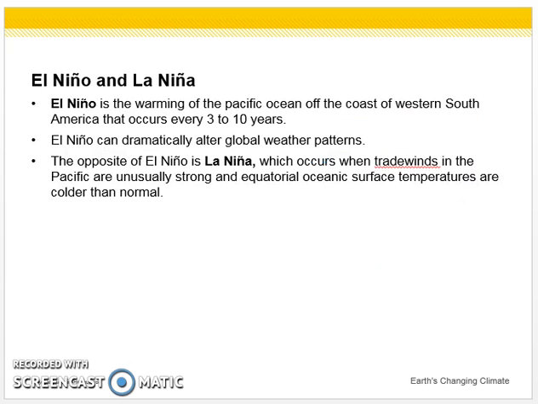El Niño and La Niña. El Niño is the warming of Pacific Ocean off the coast of western South America. This occurs every 3 to 10 years, almost like clockwork. El Niño can dramatically alter our global weather patterns for the entire Earth. The opposite of El Niño is La Niña, which occurs when trade winds in the Pacific are unusually strong and equatorial oceanic surface temperatures are colder than normal.